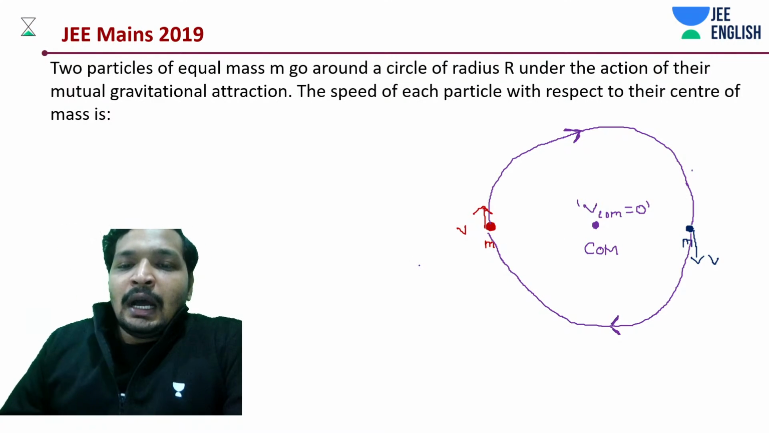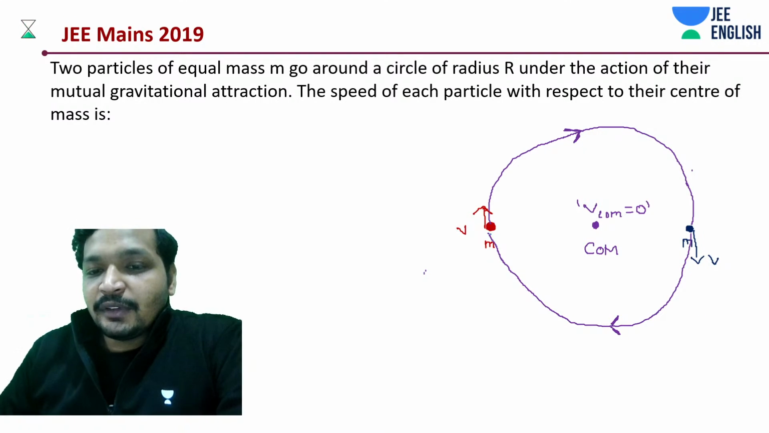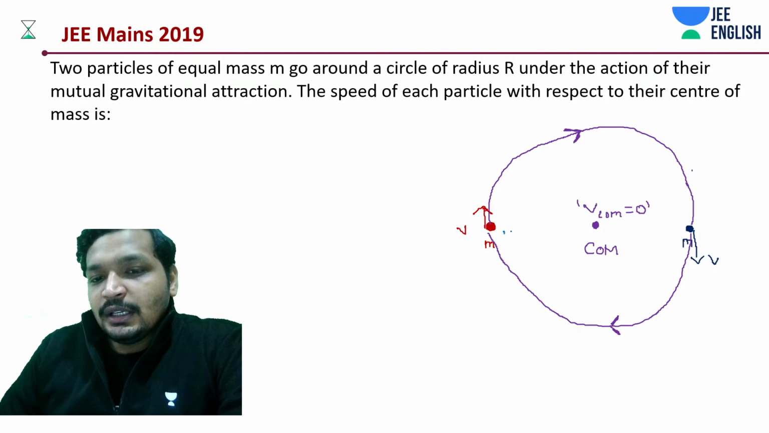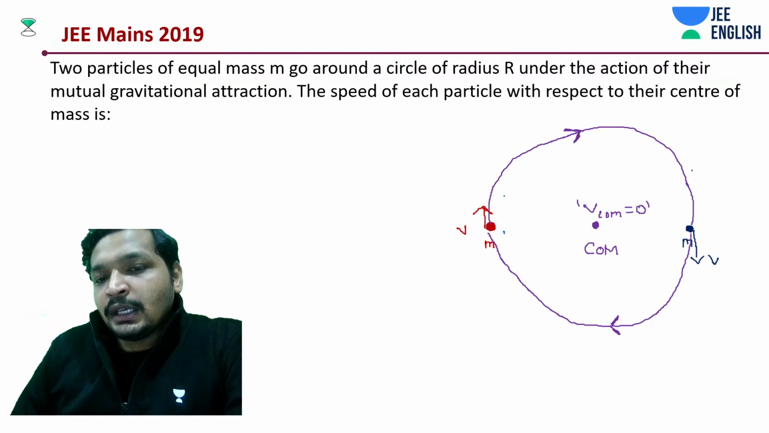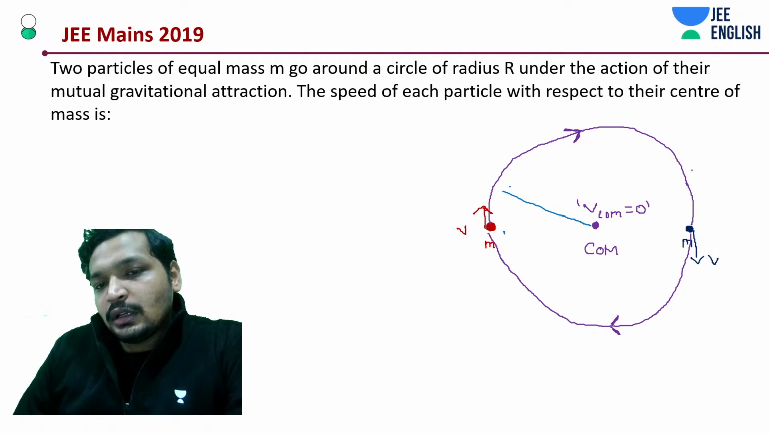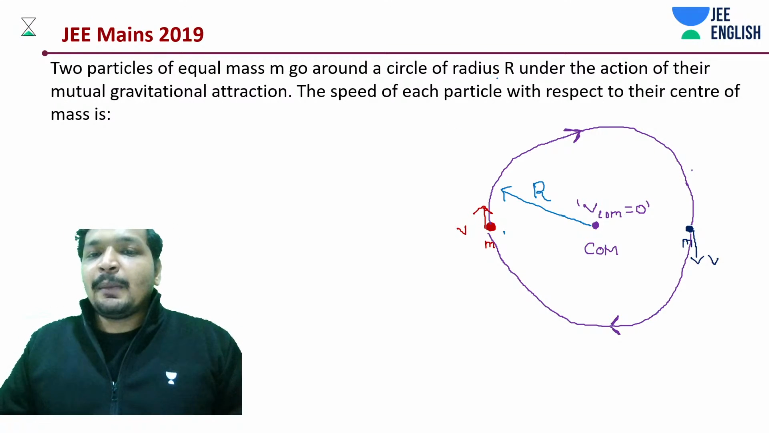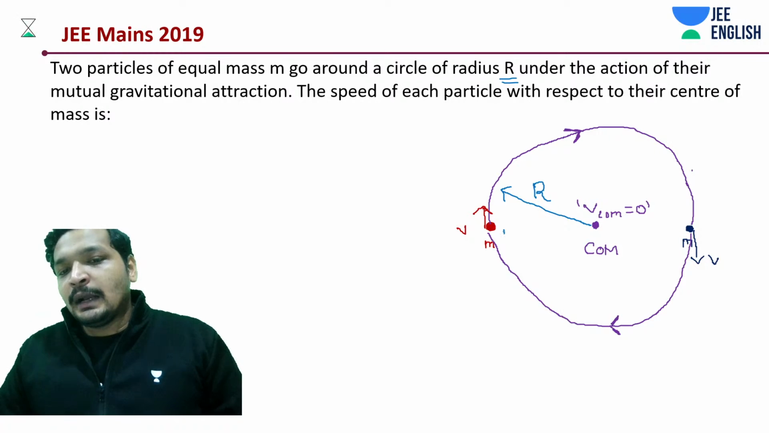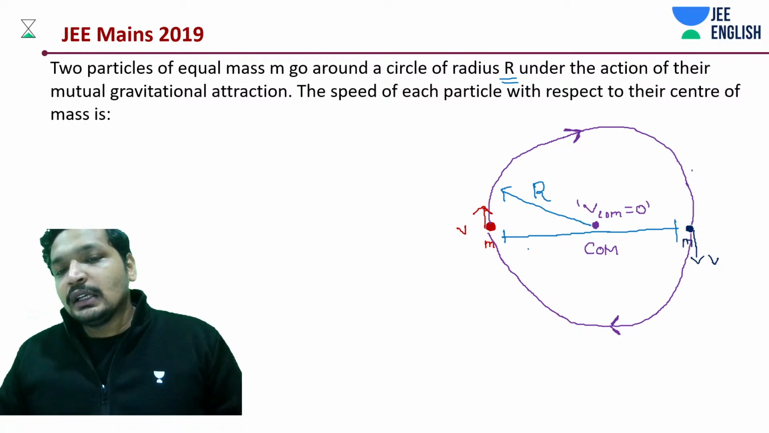A very important thing we need to understand is, what is the distance between these particles? First of all, what do we know? We know it is making a revolution in a circular orbit with radius how much? Capital R. Now, coming to this point, what is the distance between these particles? Not r. This is where the mistake can happen. It is 2r.